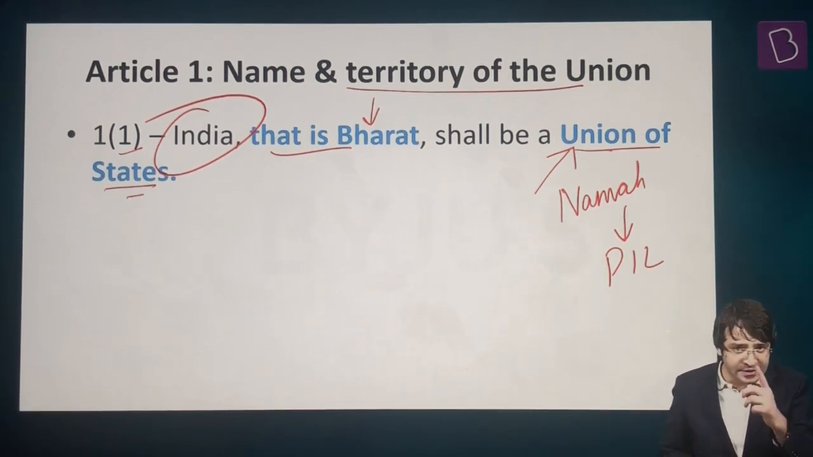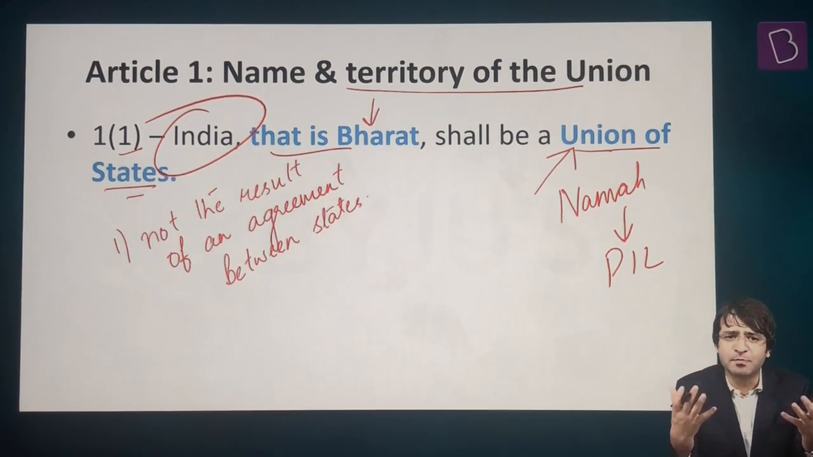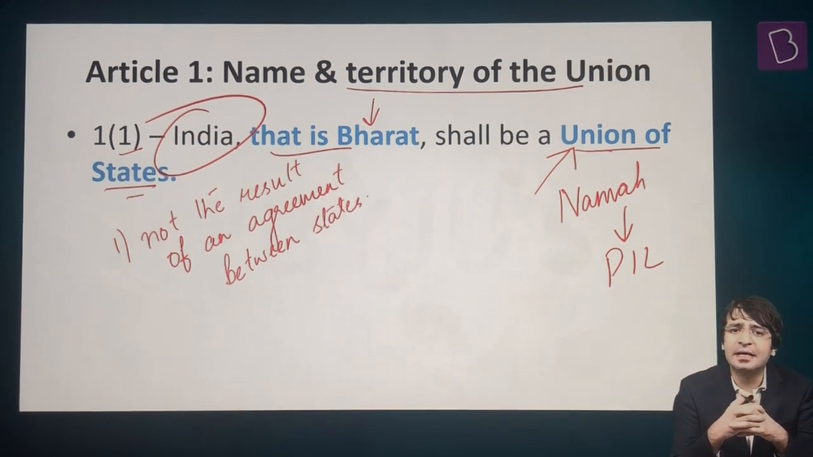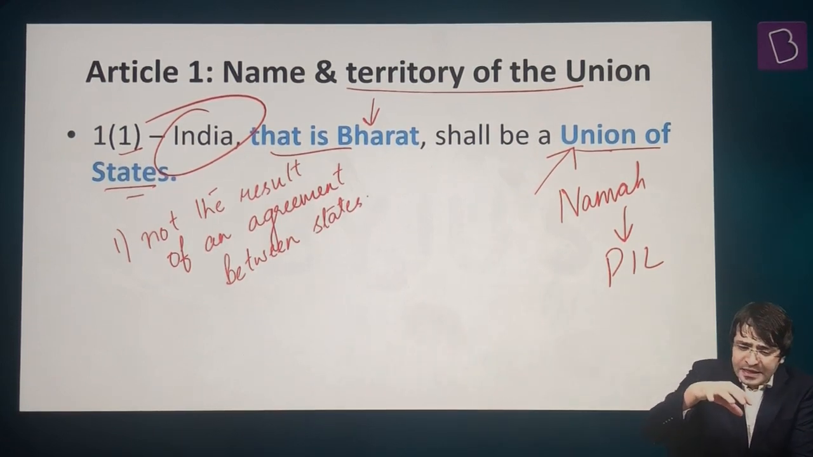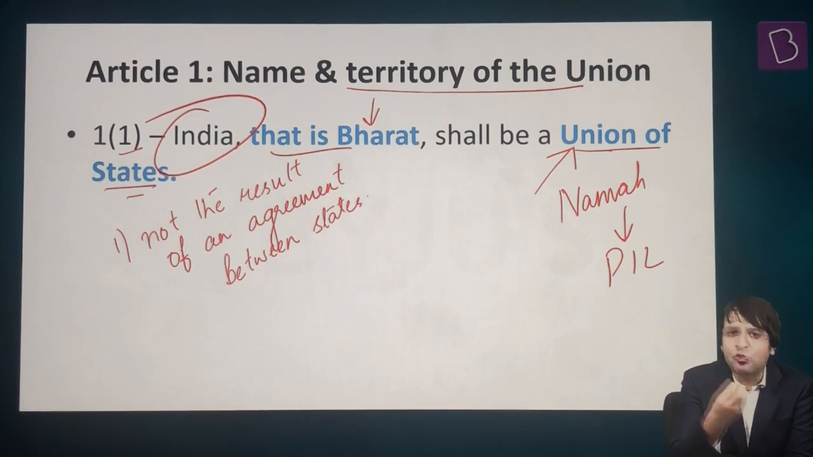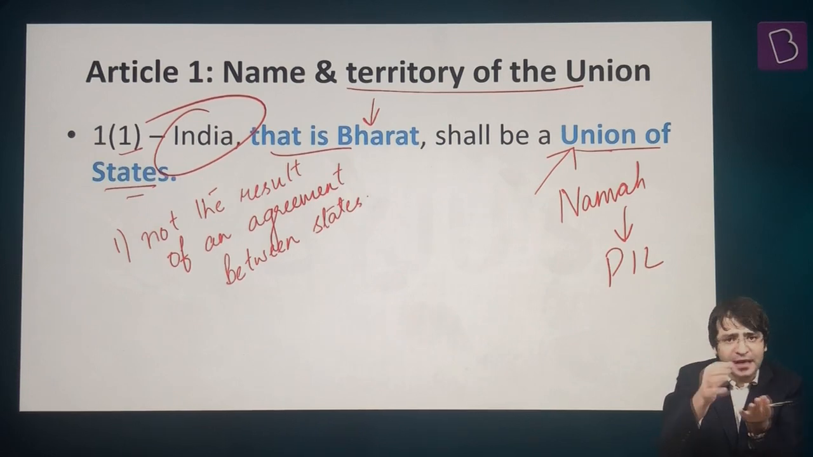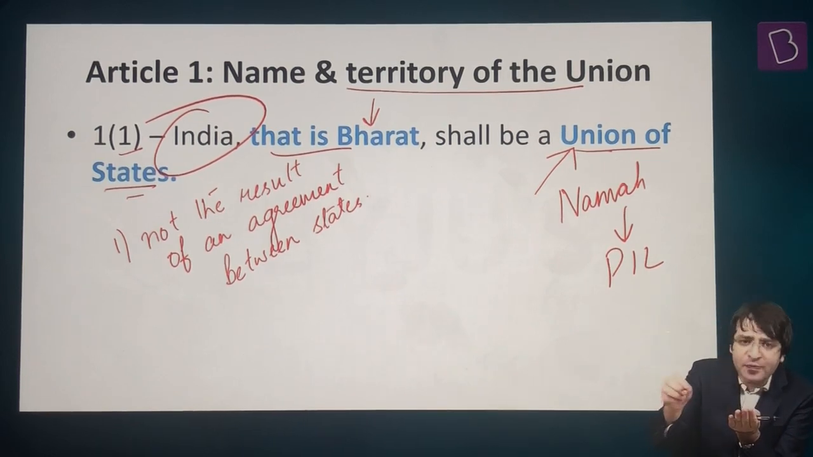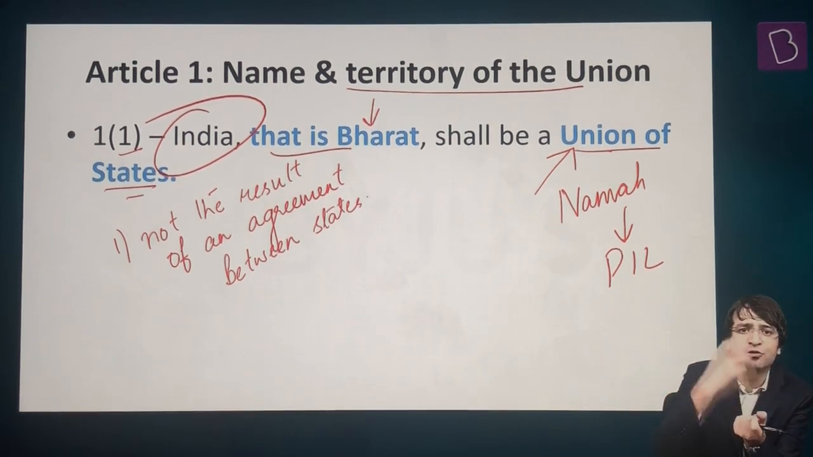What are these two reasons? Number one, India is not the result of an agreement between states. He was asked to explain, what do you mean when you say India is not the result of an agreement between states? He said India was already there. So India as a political entity was not created because the states got together and created India. India was already there. Yes, there were these princely states, and they decided to give up their sovereignty and merge with the Union of India, accede to the Union of India.